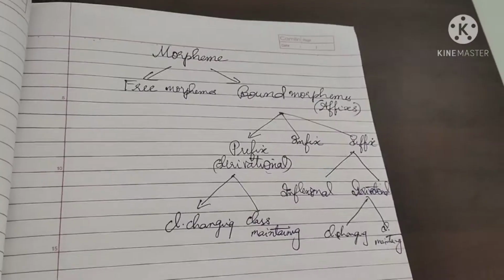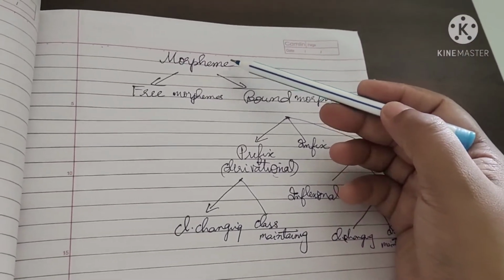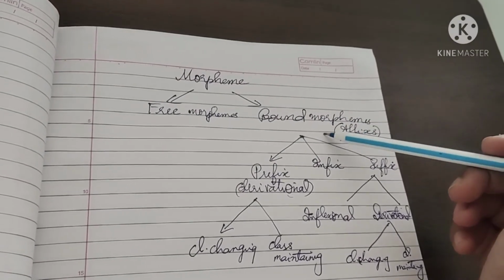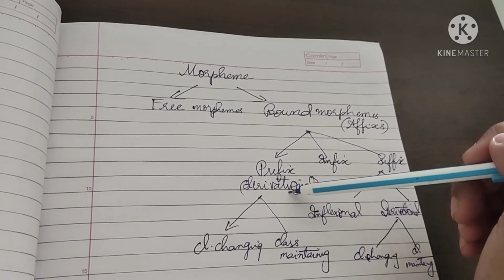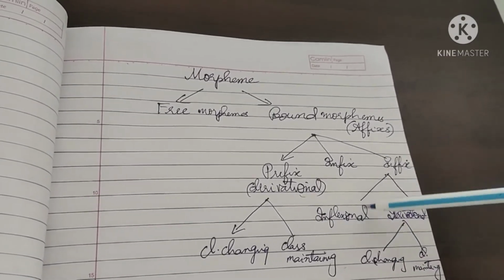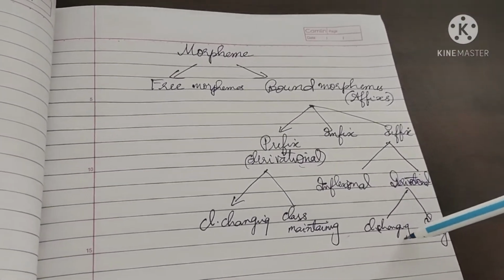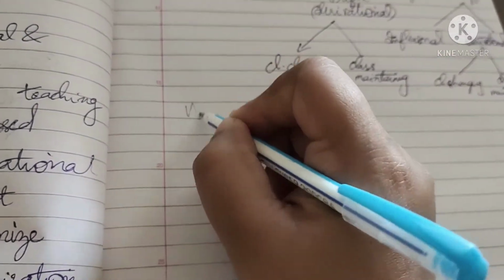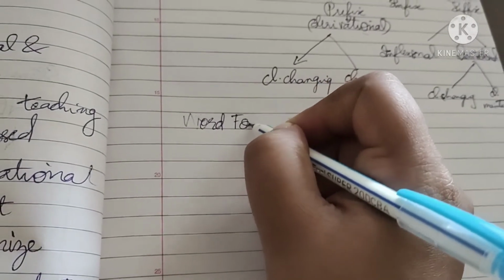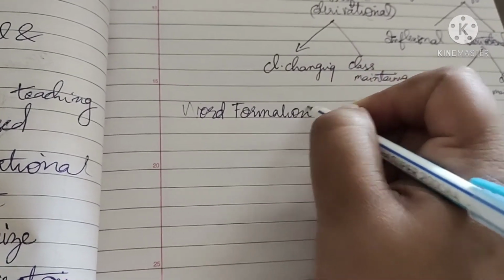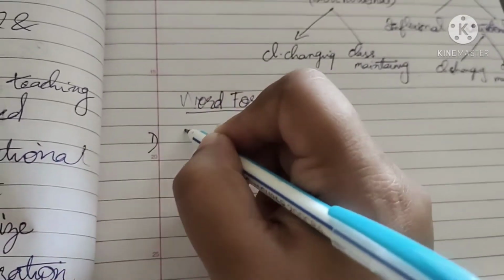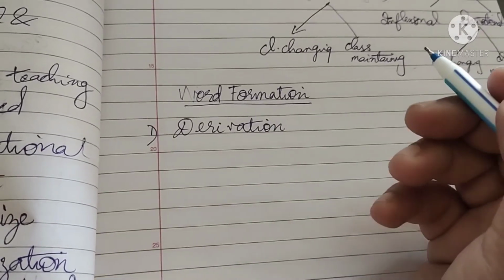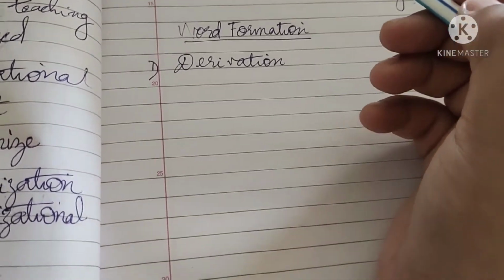Before we do that, we can revise morphemes. Morphemes are classified into free morphemes and bound morphemes. Bound morphemes are affixes: prefix, infix, suffix. A prefix is always derivational, class changing or class maintaining. A suffix is inflectional or derivational, class changing or class maintaining. So next we are going to study word formation. The first word formation that we will study is derivation: how new words are formed by adding derivational affixes.